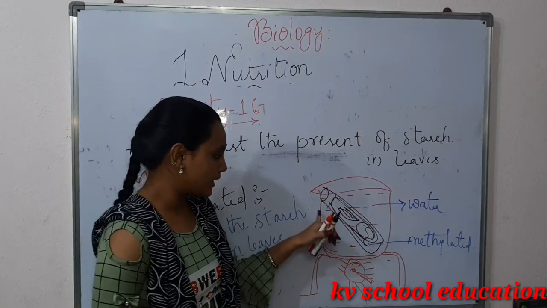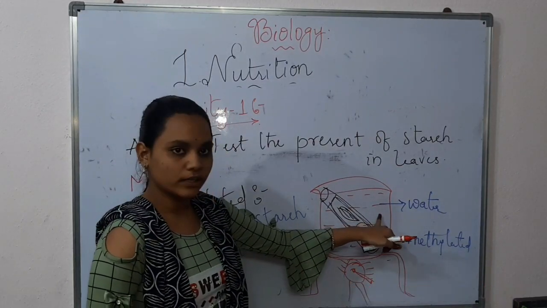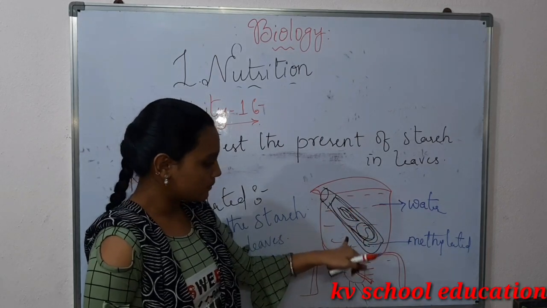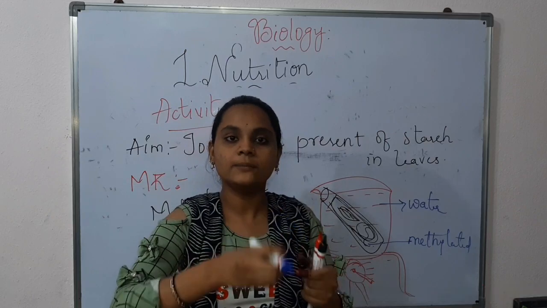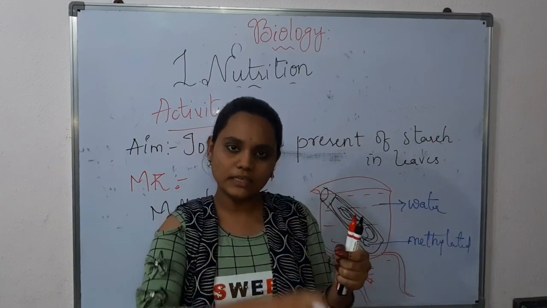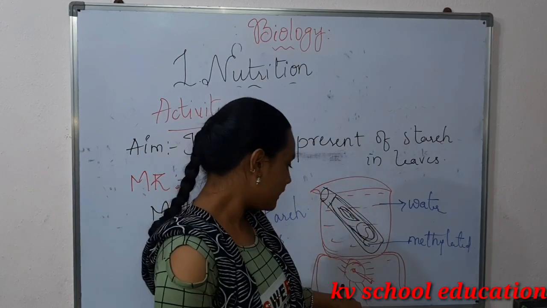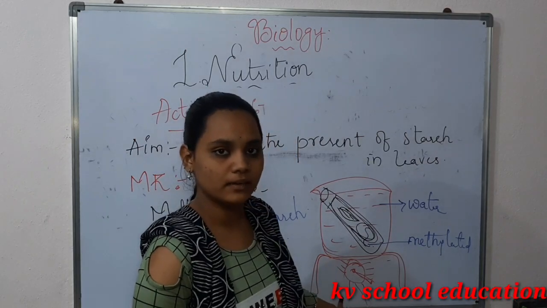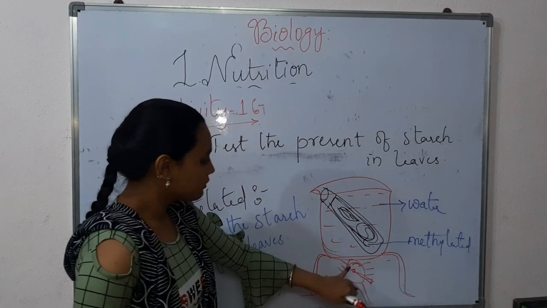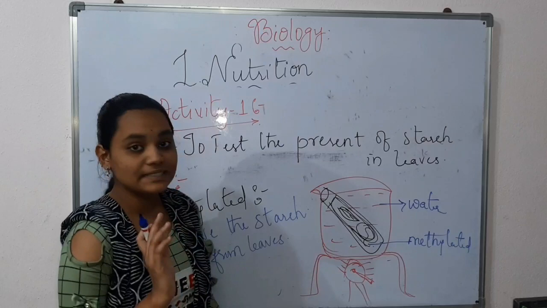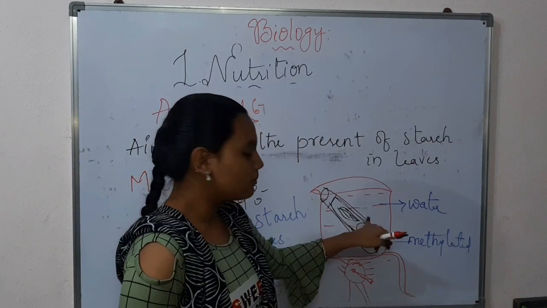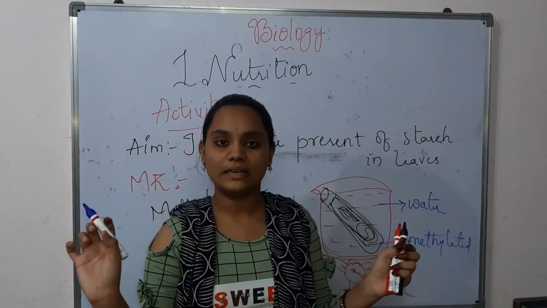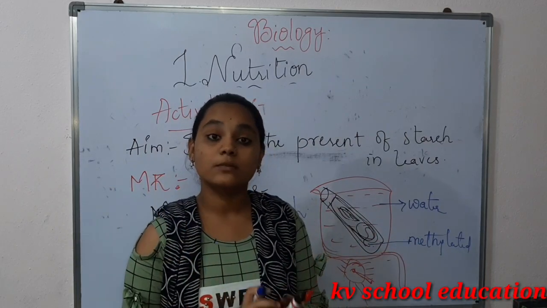So first we take a beaker and add water, and again take the test tube, pour some methylated spirit over it, and insert a leaf. We should heat that with the Bunsen burner. After some time we will observe that the leaf becomes pale, meaning colorless.